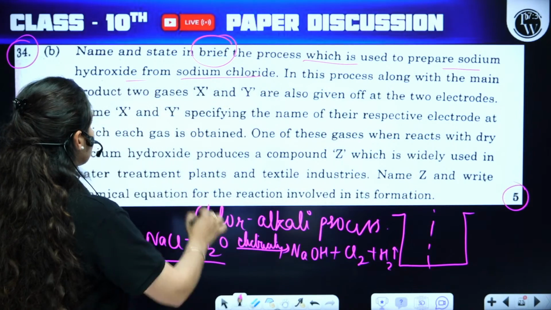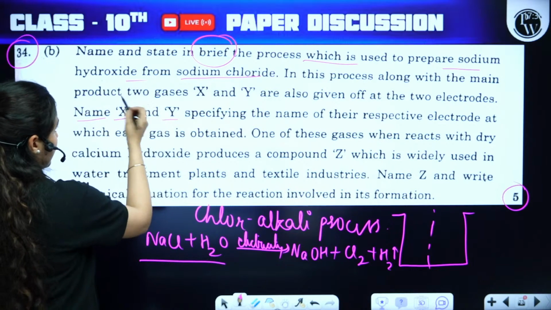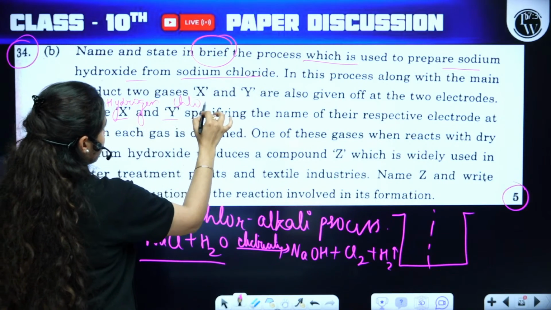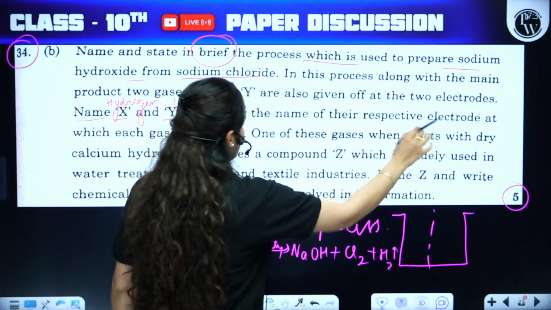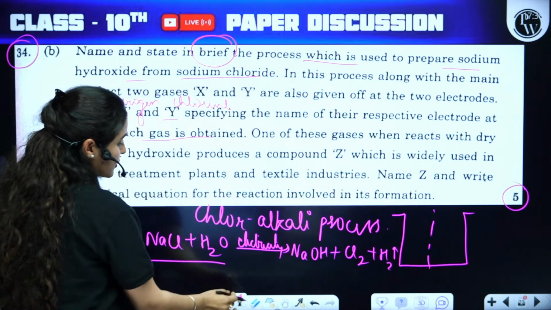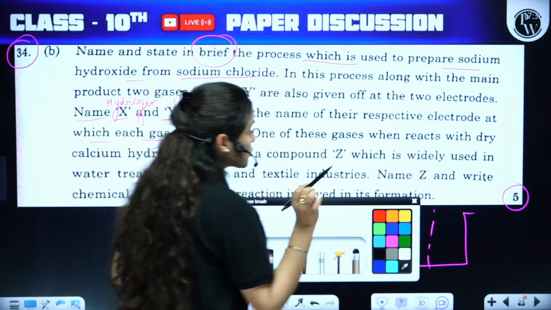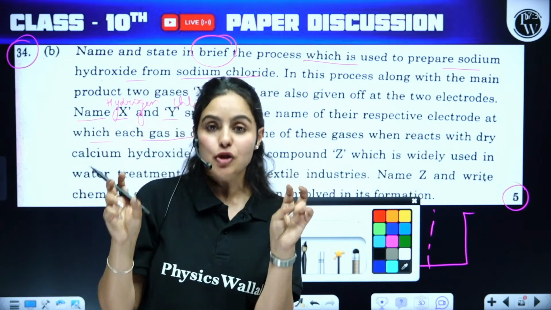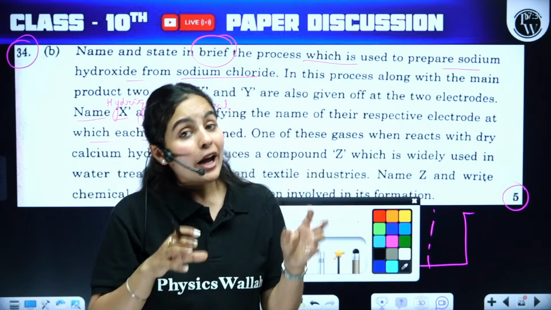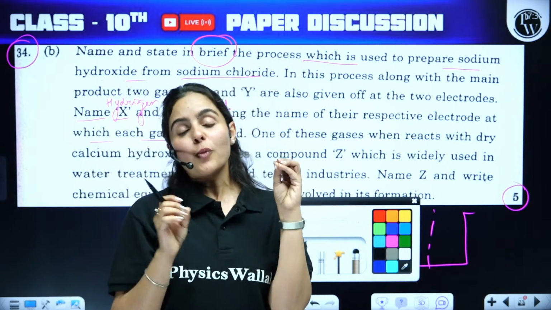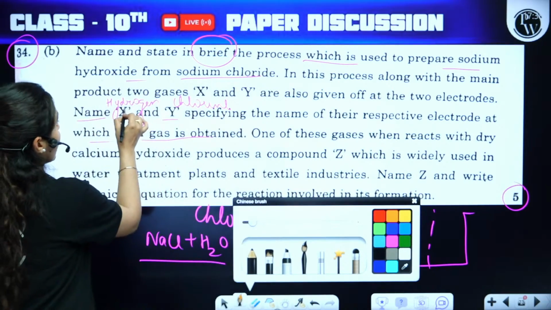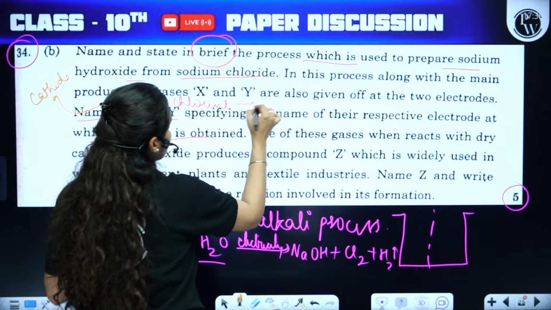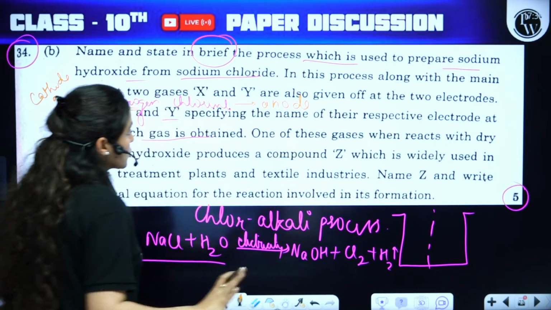Now, this is not it. They are asking you to name gas X and Y. You can write X is hydrogen and Y is chlorine. Name the respective electrodes at which these gases are produced. I have mentioned this in classes before also, that they always ask you about electrodes: where hydrogen will be evolved, where chlorine will be evolved. This is the most important part of the chlor-alkali process. So, hydrogen will be evolved at the cathode. Chlorine will be evolved at the anode. So till here we are done.